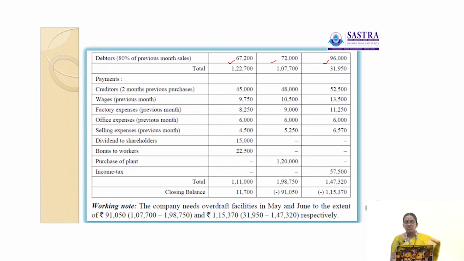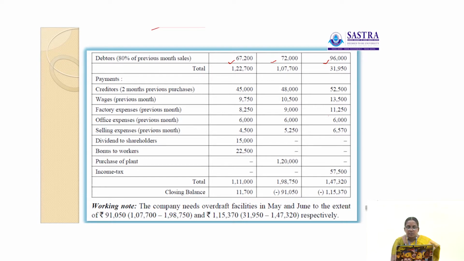So, 9,750, here 10,500, then next one is 13,500. Then factory expenses. So, all the expenses are paid in the following month. So, factory expenses is also the previous month is paid in the next month, 8,250.